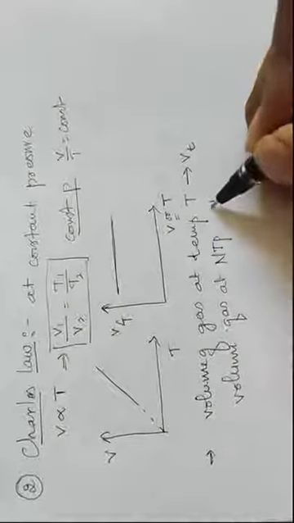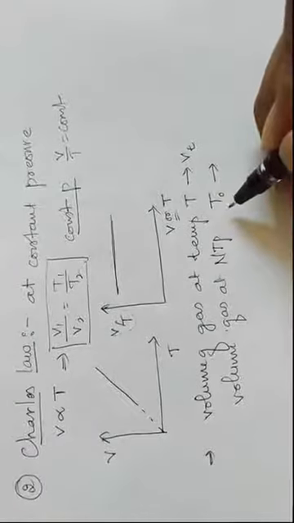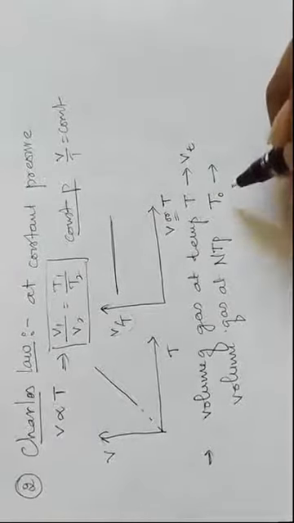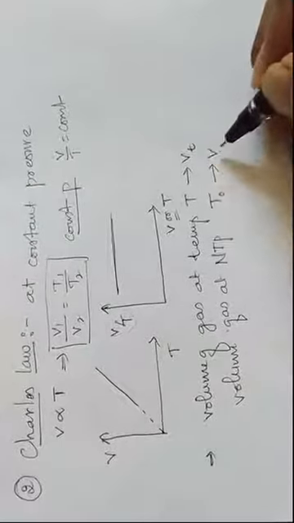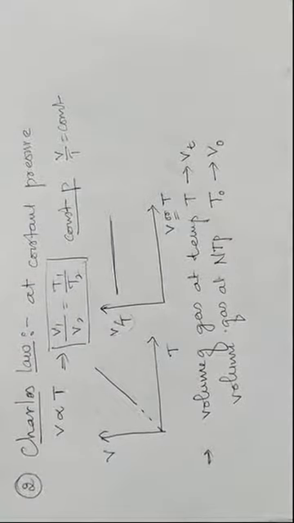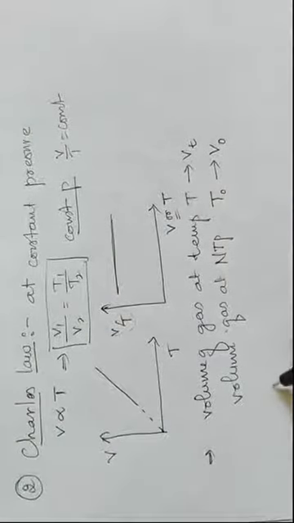I will take the temperature as T0, which will definitely be 273.15 Kelvin, and I am taking the volume as V0.